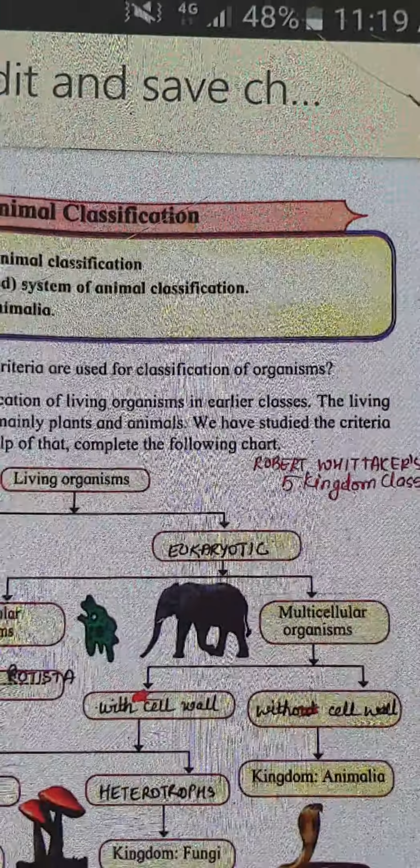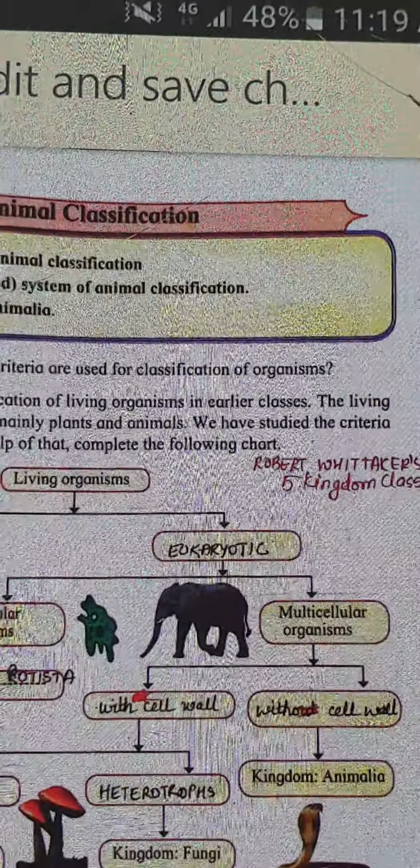Animals can be easily identified with greater accuracy, because if I know the characteristic, I can know which group they belong to. It helps to understand the relationship of animals with other living organisms. It helps to understand the habits of each animal, habitat of each animal, and its exact role in nature, how the food cycle goes on, and how they are interdependent upon each other. It helps to understand the various adaptations shown by animals. Like when I say the polar region, so immediately which animals come in my mind? It is because they have fur, and I can immediately come to know where it lives, where it has adapted itself to live in that particular situation. So all these are the benefits of animal classification.